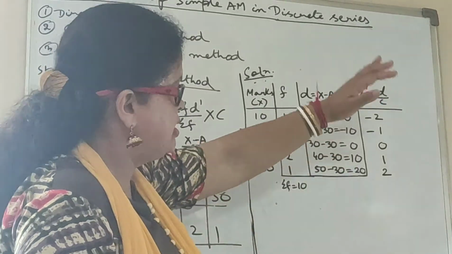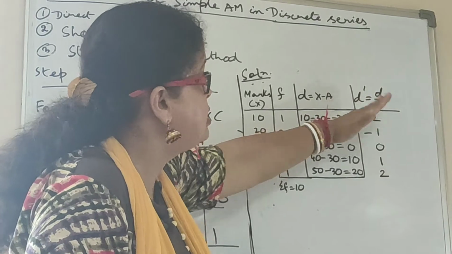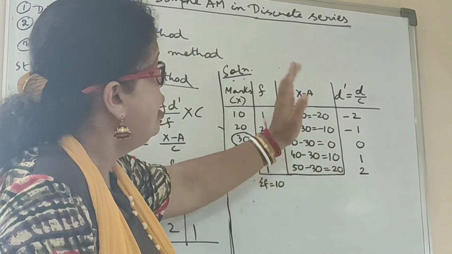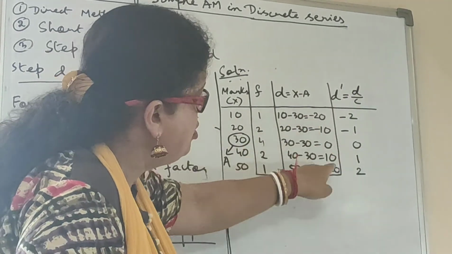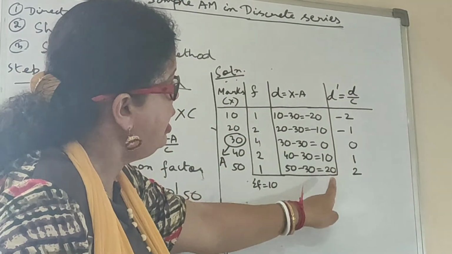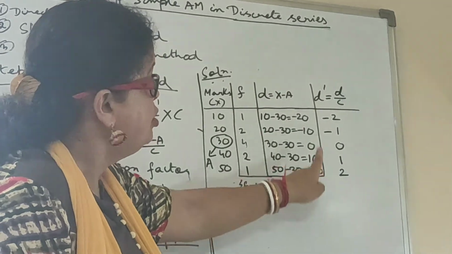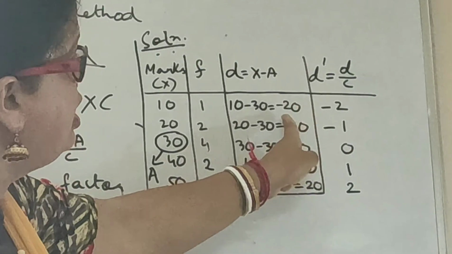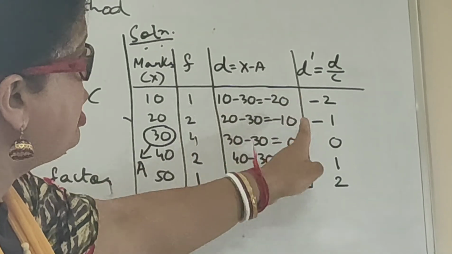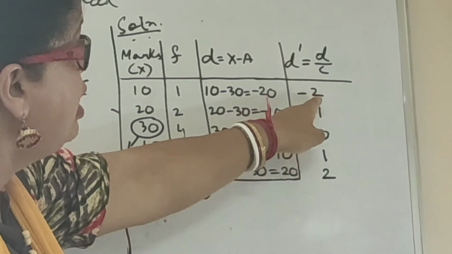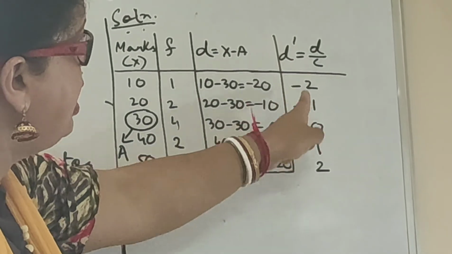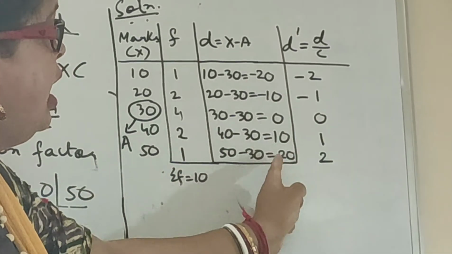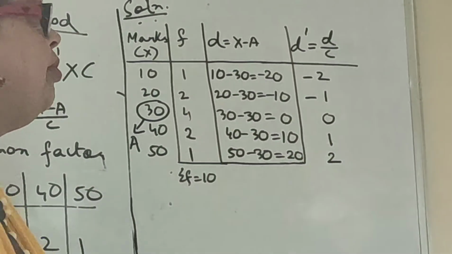Once more I am explaining how I have got d dash. What is d here? Minus 20, minus 10, 0, 10, 20. By what will we divide it? We will divide by the common factor. What is the common factor here? That is 10. So each value I will divide by 10 and I will get d dash. So minus 20 divided by the common factor 10 is minus 2. Minus 10 divided by 10 is minus 1. 0 divided by 10 is 0. 10 divided by 10 is 1. And 20 divided by 10 is 2.